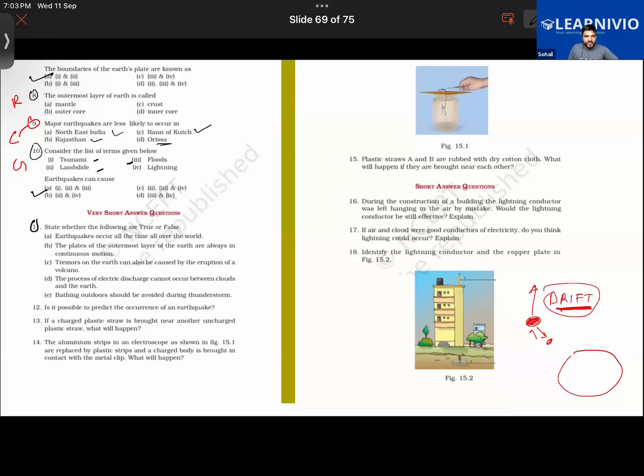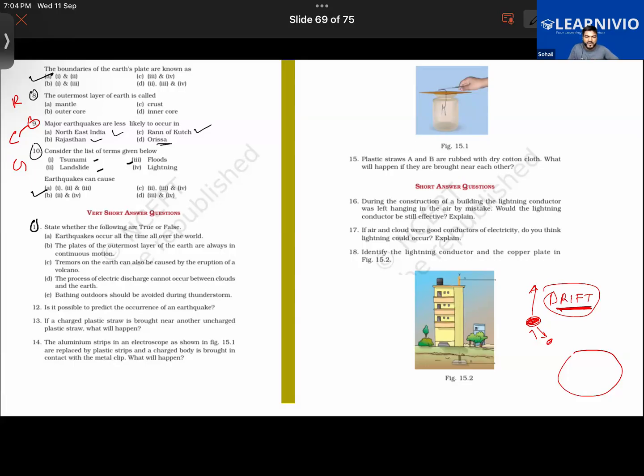Yes, Roni, you have answered this: the mantle is the layer below the crust, and the crust is the first layer. That is correct. Good. What about others? We have taken a plastic straw that is charged and another that is uncharged. When you bring them near each other, they will simply attract each other. Attraction will take place, as simple as that.